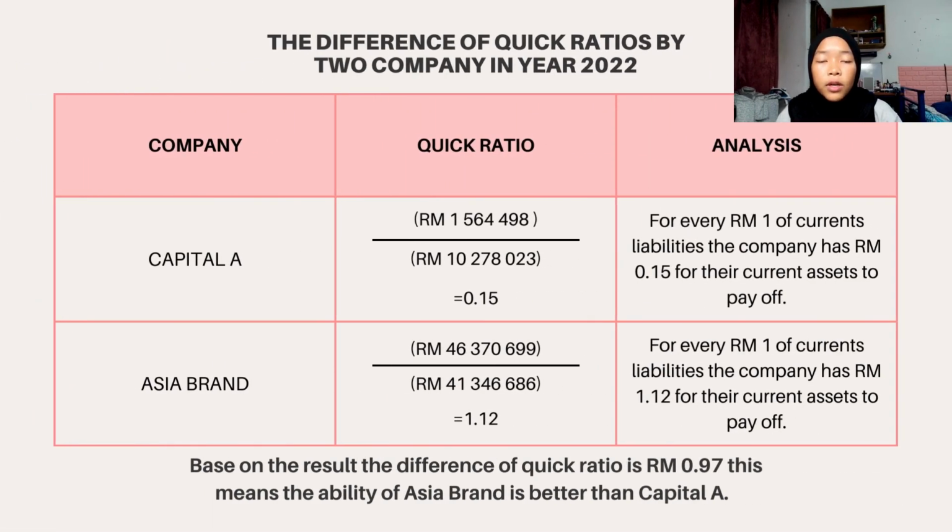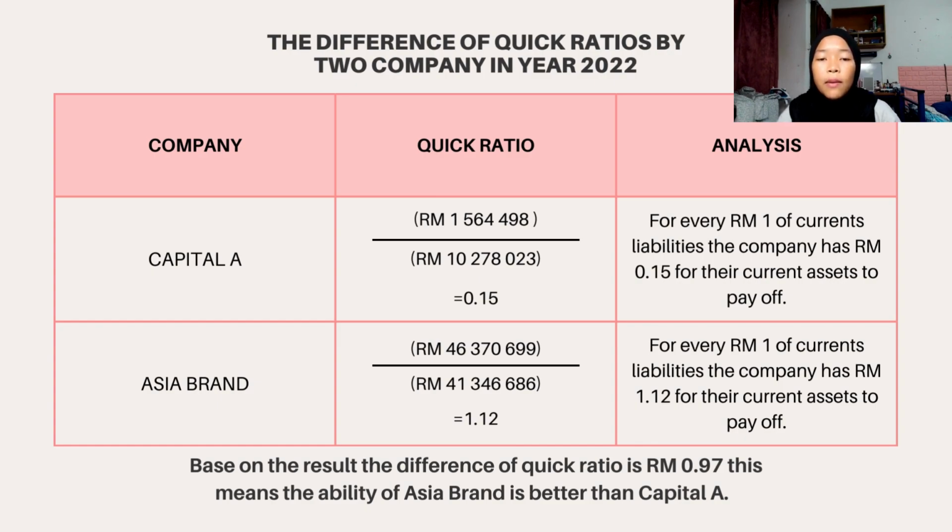Now I would like to explain the difference of the quick ratios of the two companies in year 2022. So here we have Capital A and Asia Brand. After the calculation of the quick ratio, we analyze that for every RM1 of current liabilities, Capital A has RM0.50 of current assets to pay off. And for Asia Brand, they have RM1.12 of current assets to pay off. So, based on the result, the difference of quick ratio is RM0.97.